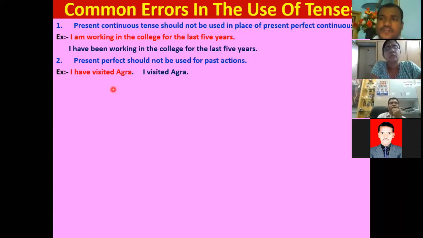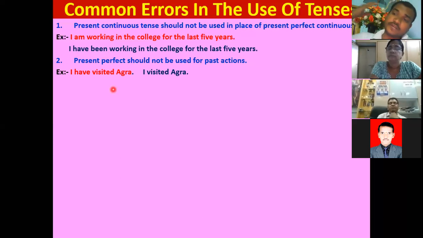So we are not mentioning any particular time frame here. If you don't mention any particular time frame, we should not use "I have visited," but we should use simple past. "I visited Agra," because we are not mentioning any time frame. It might be last week, last month, last year, or 10 years ago. A decade ago also can be mentioned. For example, when I was a child, I visited Agra. If you want to say that, how can we say? We should not say "I have visited Agra."